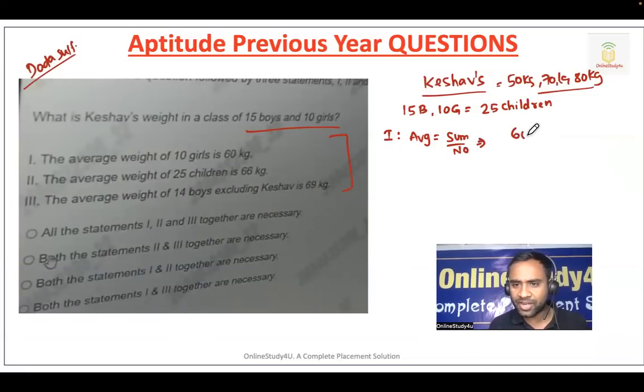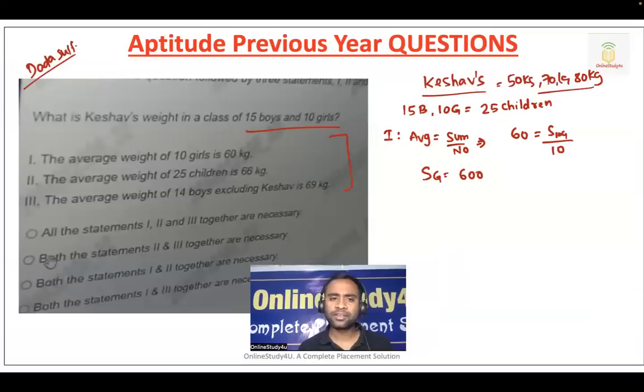Average is given as 60, the number is 10 girls, so the total weight of the girls is 600. So statement one is not giving you the information about the weight of Keshav. You do not have to calculate this actually.